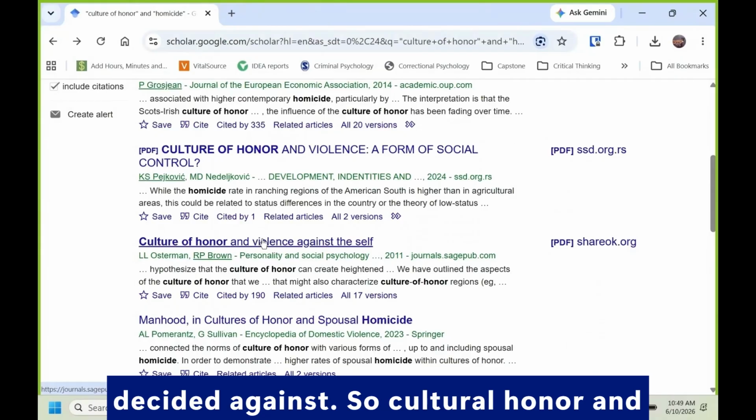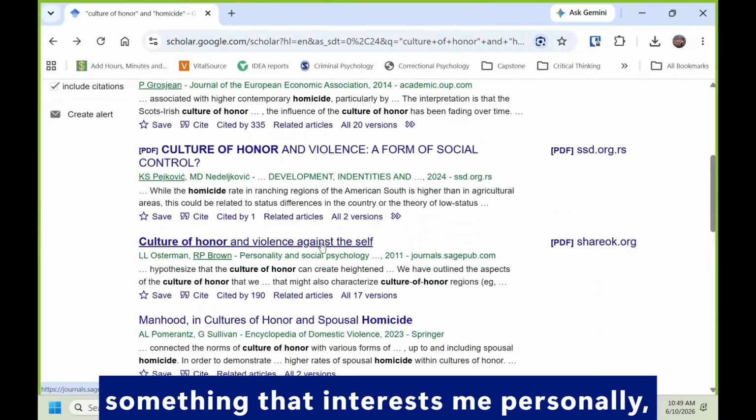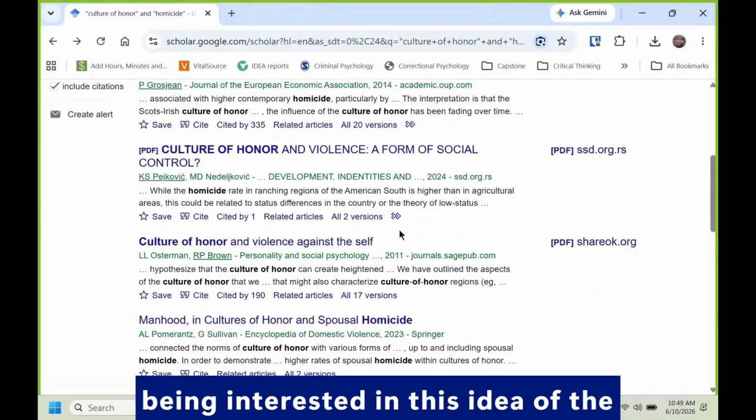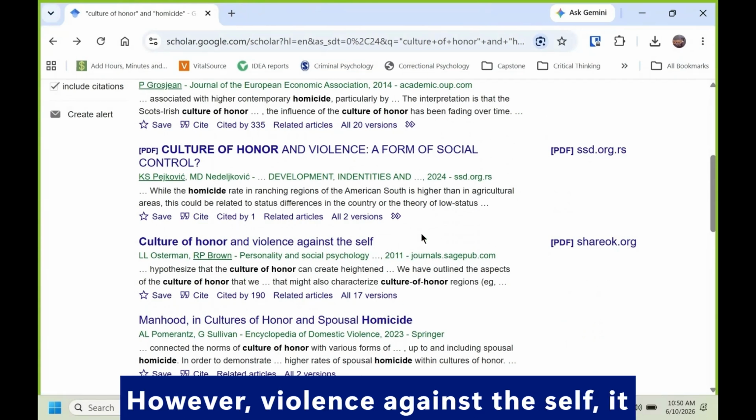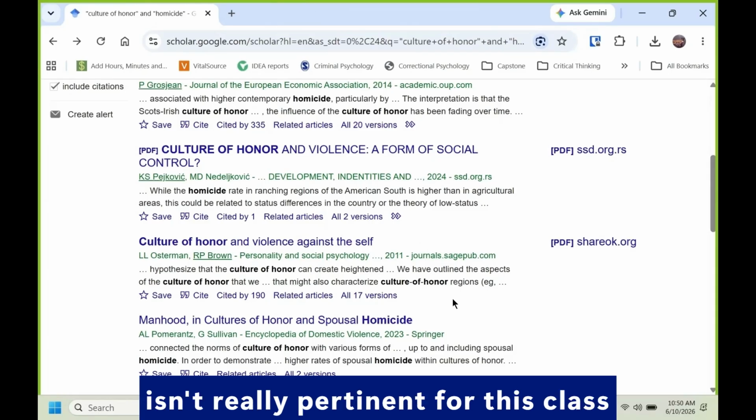So culture of honor and violence against the self, that's something that just interests me personally, being interested in this idea of the culture of honor and things like that. However, violence against the self isn't really pertinent for this class because it's a homicide studies class.